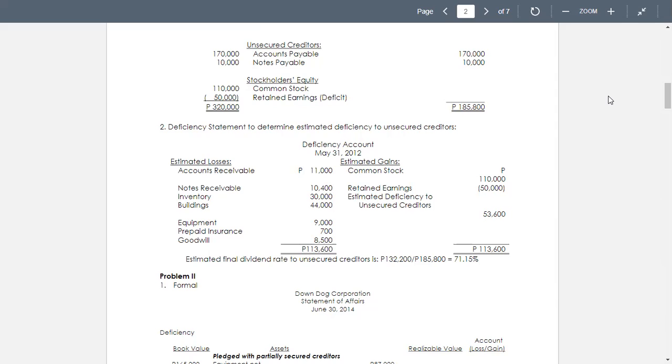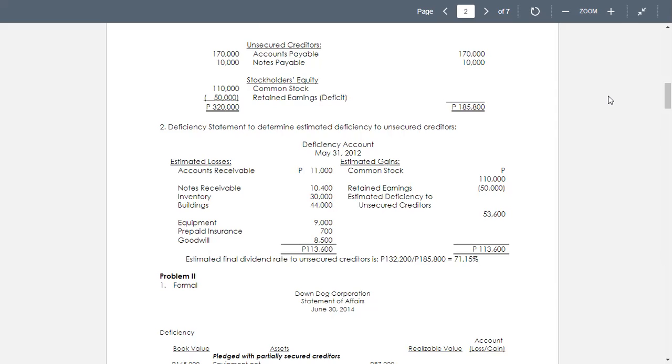So now we have 51,200 minus 40,800. There's a difference equal to 10,400. That's the loss on the notes receivable.